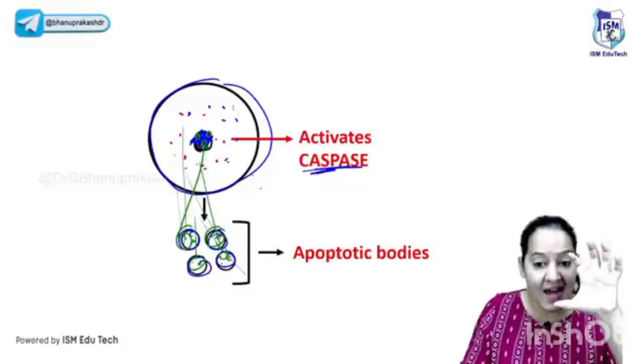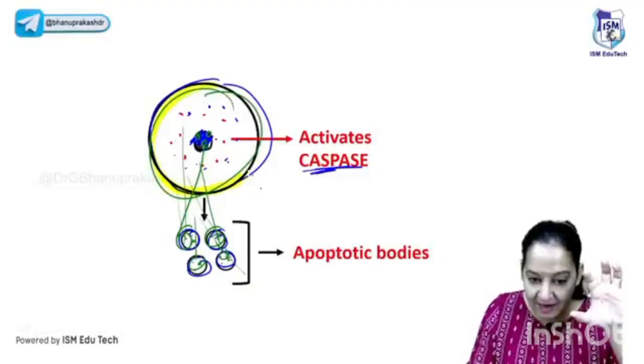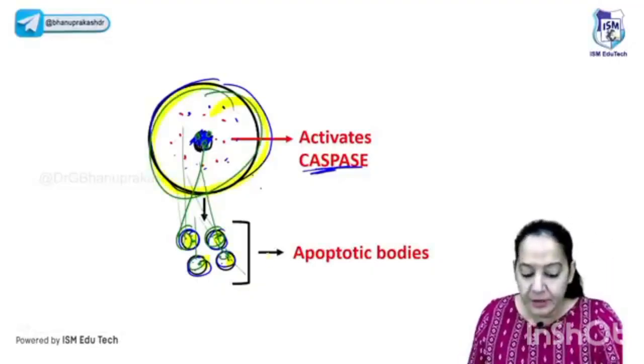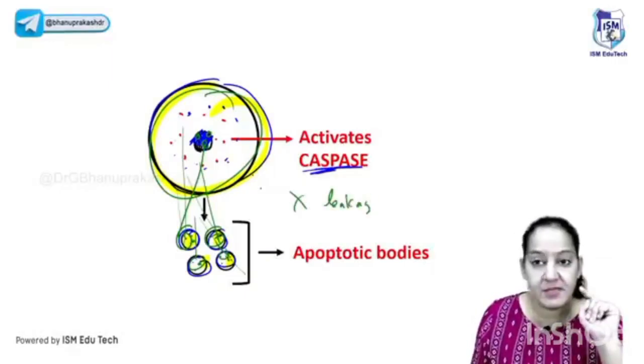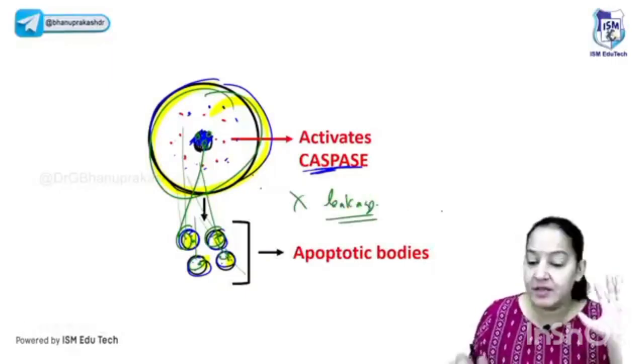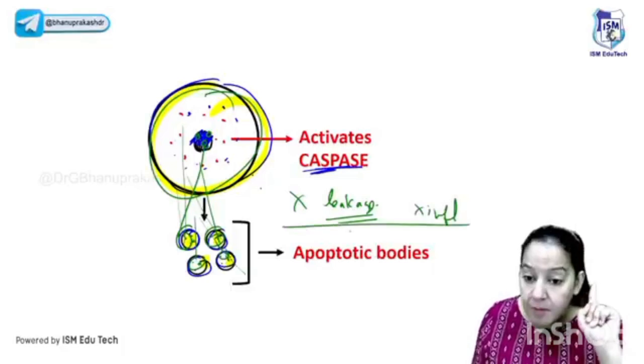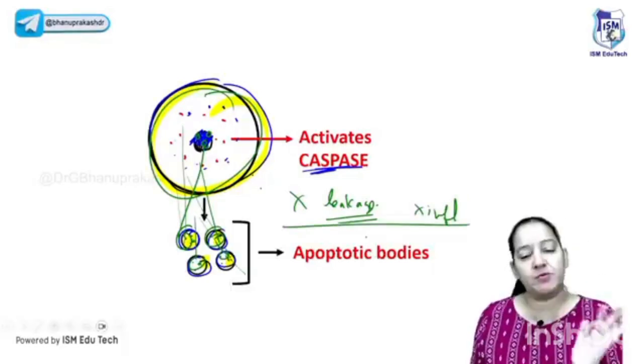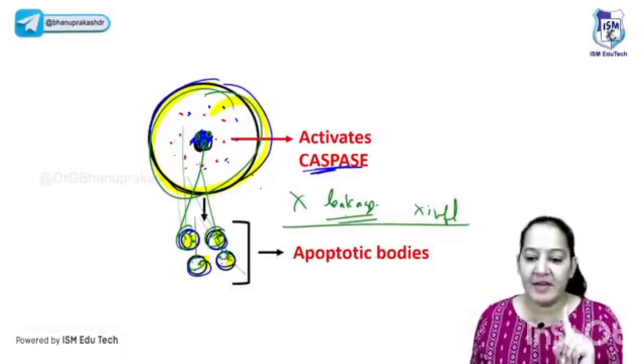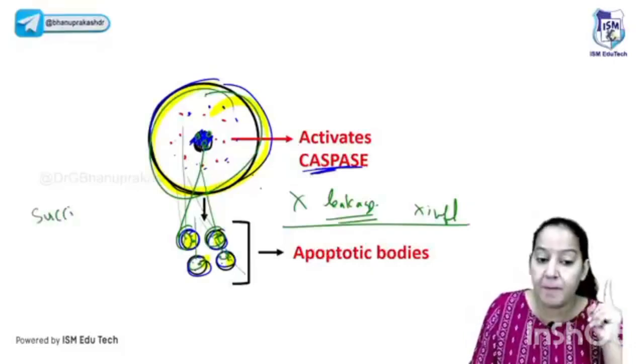During this process, when the entire cell gets converted into multiple small apoptotic bodies, there is no leakage outside. Since there is no leakage, there is no inflammation. No leakage, no inflammation is the hallmark of apoptosis, which differentiates apoptosis from necrosis. In necrosis, there is leakage and there is inflammation.